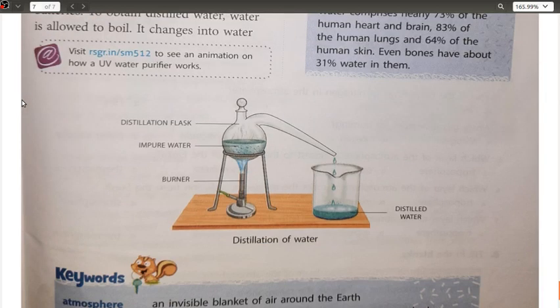अब इसको समझिए कि ये है क्या, कैसे ये प्रोसेस होता है। See, when you start heating from the bottom of this distillation flask, मतलब बर्तन और कंटेनर, क्योंकि हम इसमें डिस्टिलेशन प्रोसेस कर रहे हैं तो इसीलिए इसका नाम डिस्टिलेशन फ्लास्क कर दिया गया है। This is the impure water which is having some or the other impurities in it. Okay, this is the burner which is supplying the heat, and this is your tripod stand.